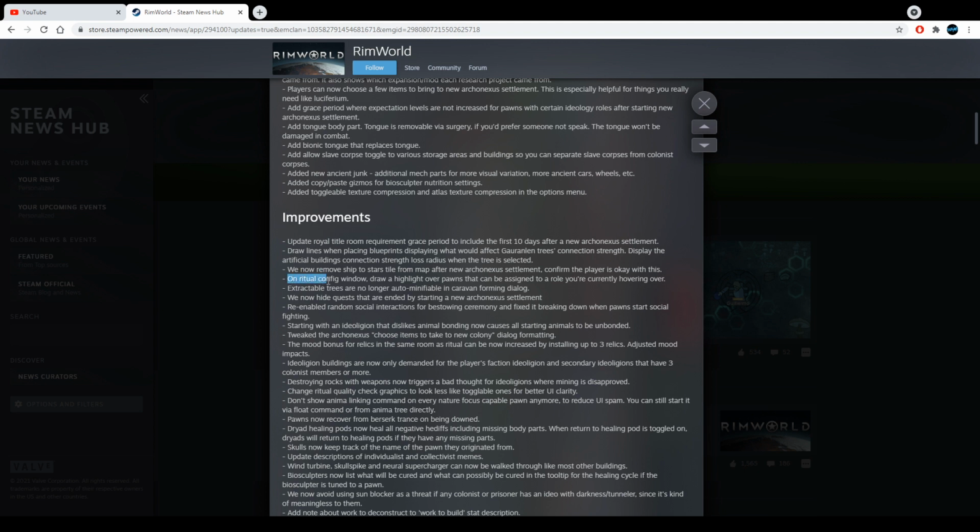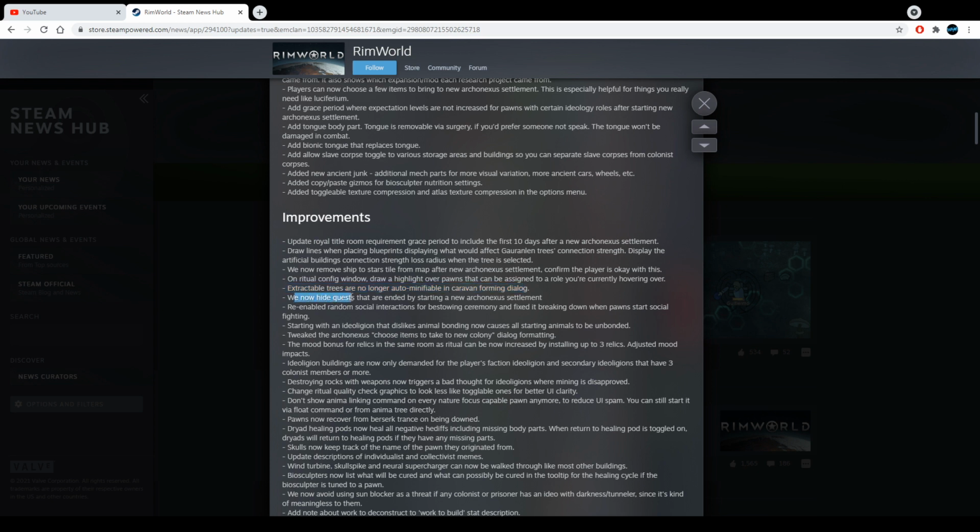On the ritual config window, draw a highlight over pawns that can be assigned to a role you're currently hovering over. Wait, what? Oh. Well, yeah, why not? If you want to let them do something specific, why not? Extractable trees are no longer auto-minifiable in caravan forming dialogue. Got no clue what that means, but okay, thanks.